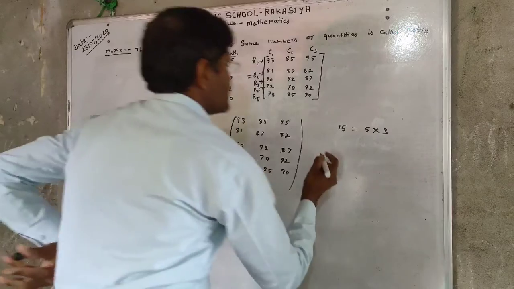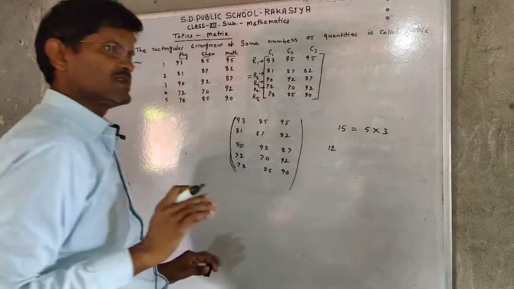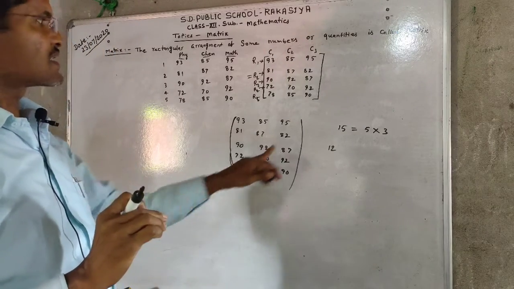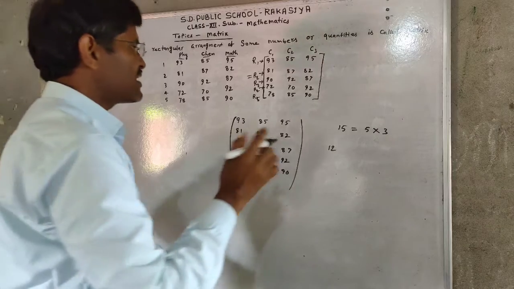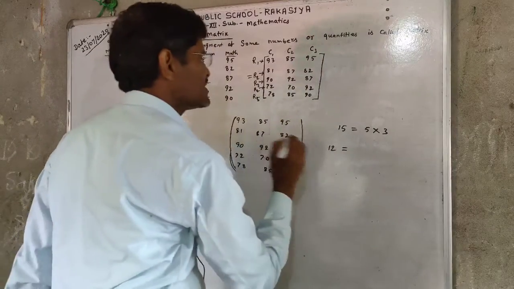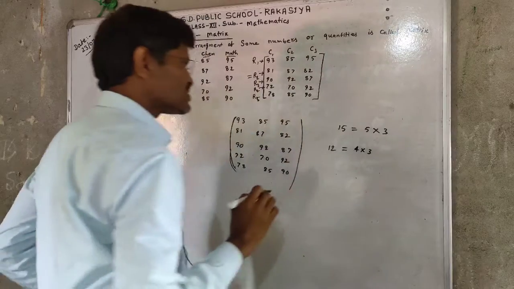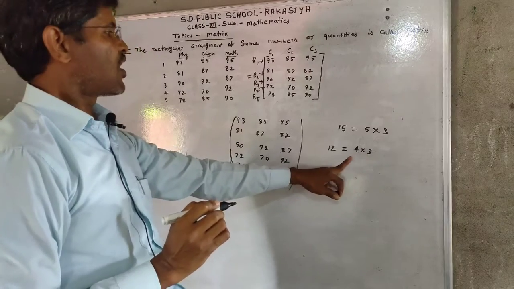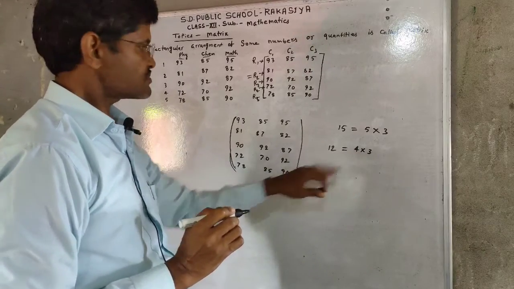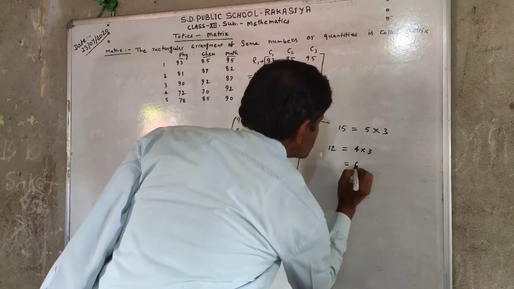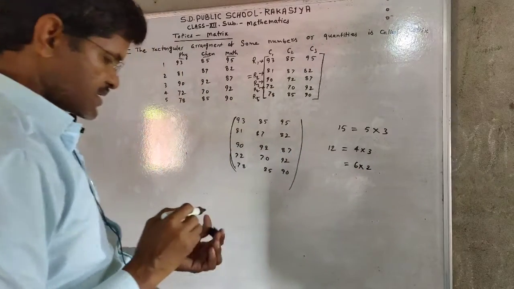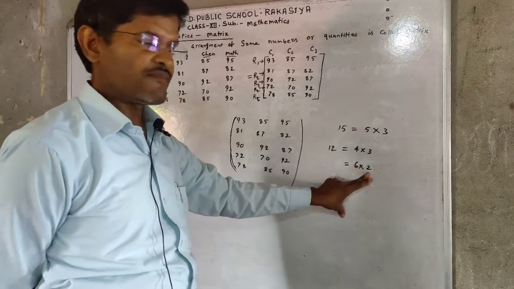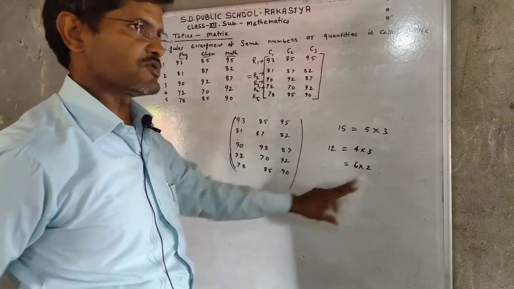If 12 elements have to be arranged in the pattern of a matrix, then we have to look at the factors of 12. 12 can be written as 4 into 3, meaning the matrix can be formed by 4 rows and 3 columns, or 4 columns and 3 rows. 12 is equal to 6 into 2, meaning another matrix can be formed by 6 rows and 2 columns, or 6 columns and 2 rows.